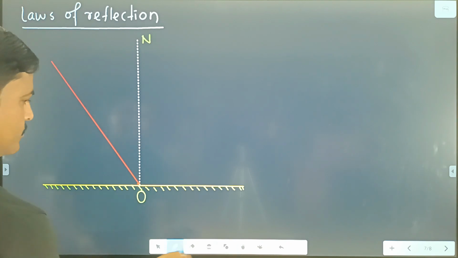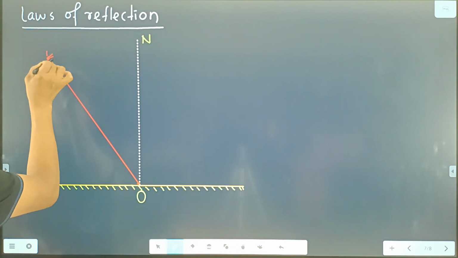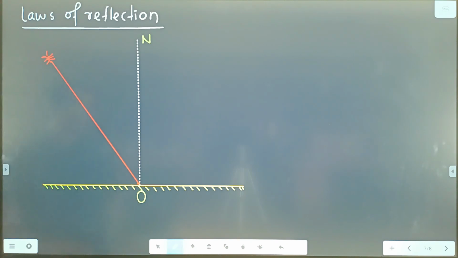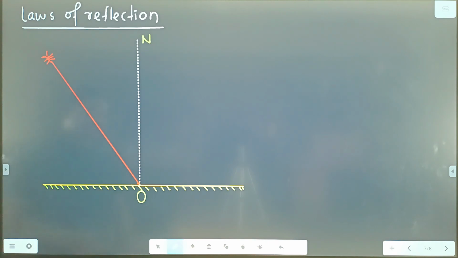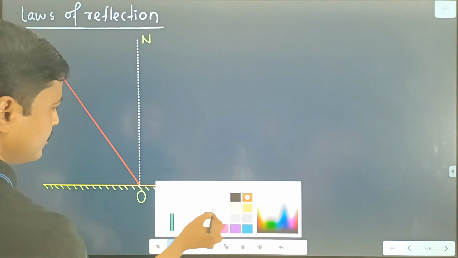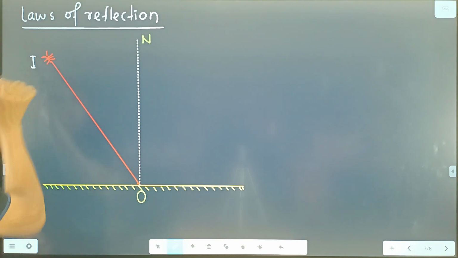That means this one is the source, and from the source, light is emitted towards the point O, and at point O the light hits the surface. So this ray is known as the incident ray, and for the incident ray we write IO, I for incident.